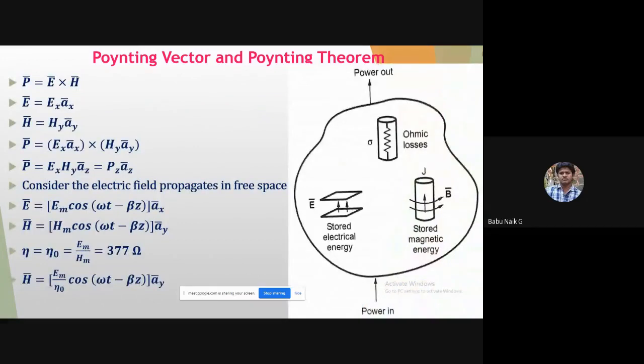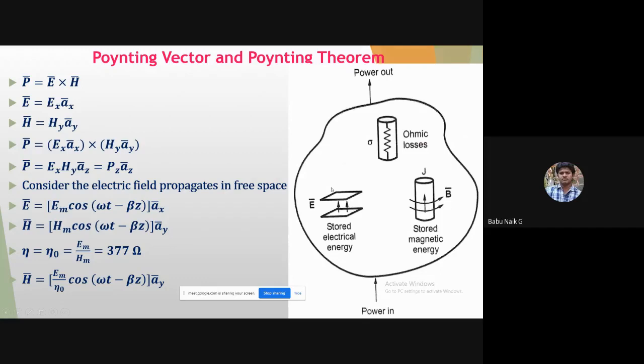So before that, this is our power in and power out. Power is going to travel through an area considered in one complete volume, which has ohmic losses. There is also stored electric energy, as in parallel plates, and stored magnetic energy in an inductor, that is the windings. After storing electrical energy and magnetic energy and accounting for some losses, we get the power in and power out. So this is the Poynting power flowing into any volume.